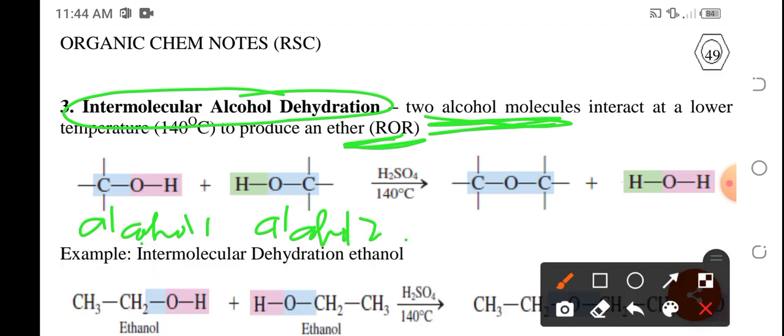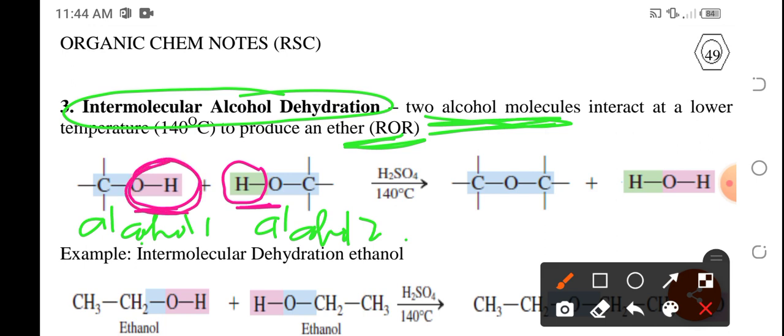Okay, so we're going to have the hydroxyl group from the first alcohol removed as well as the hydrogen. So yung hydroxyl group na ngayon ang involved.